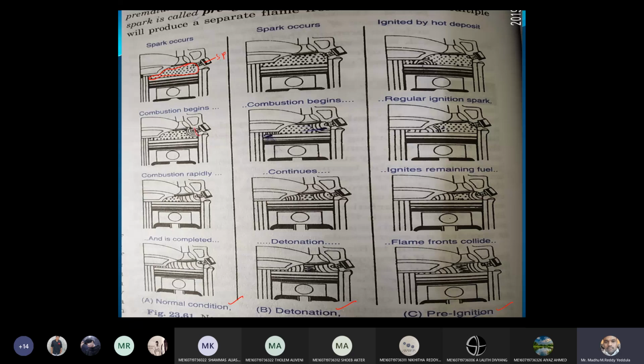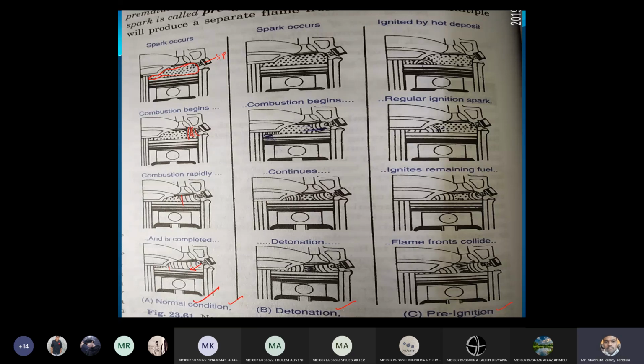Now you can see these are the flame fronts. The flame front is traveling from one end to the other end. It started, it reaches the middle, and it reaches the end. Is there any other flame front from the other side of the combustion chamber? In this case, one flame front is traveling from the spark plug to the other end. No, only one flame front is traveling from one end of the combustion chamber to the other end, which leads to normal combustion.